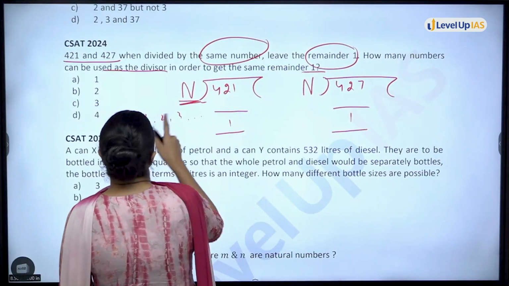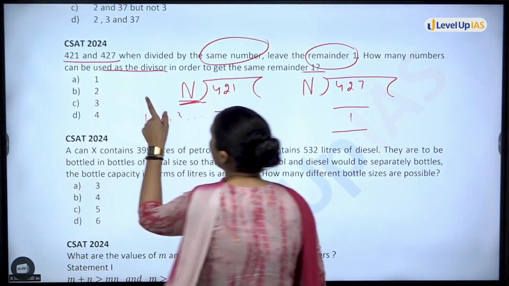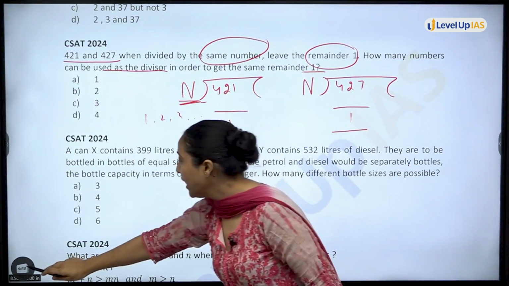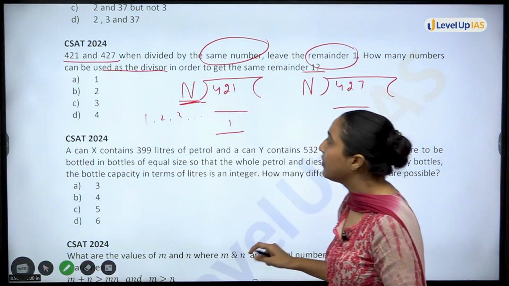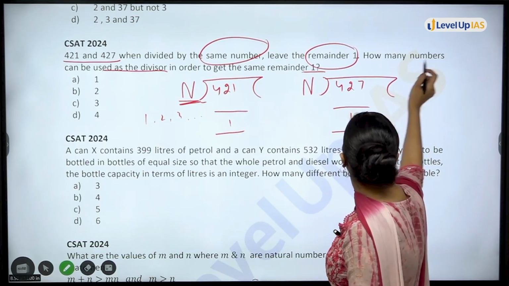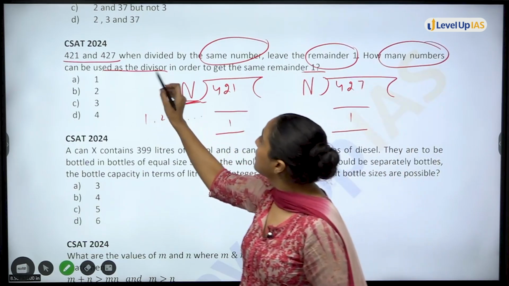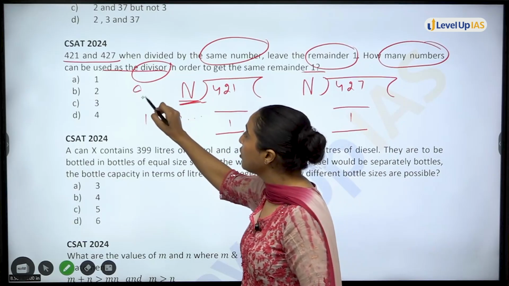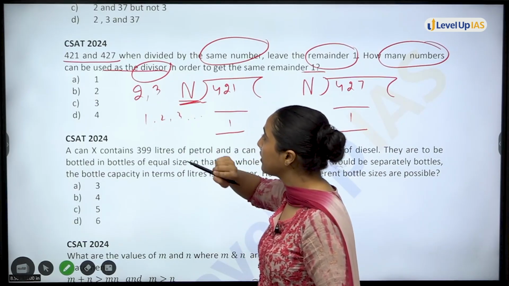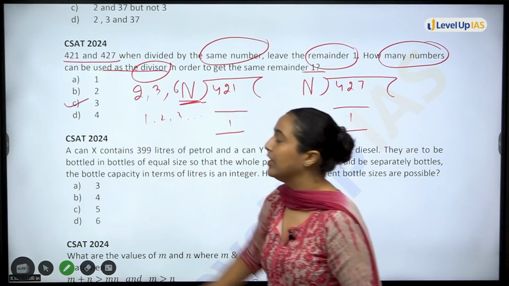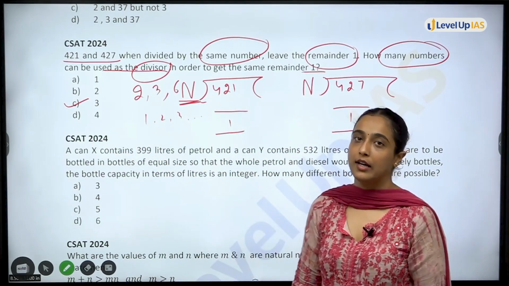Moving on to your question: 421 and 427 divided by n, remainder should be 1. How many numbers can be used as divisor? 2 can be used as divisor, 3 can be used, and 6 also. 3 possible values. Option C will be your answer.